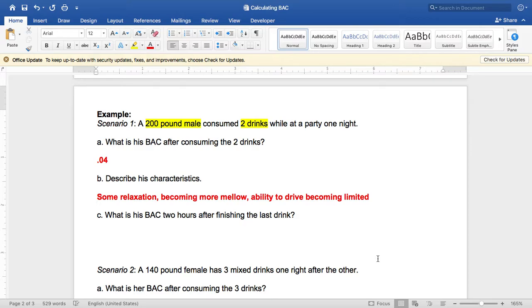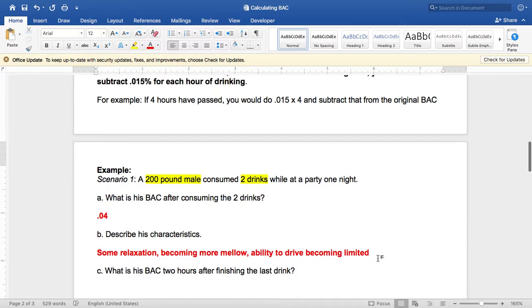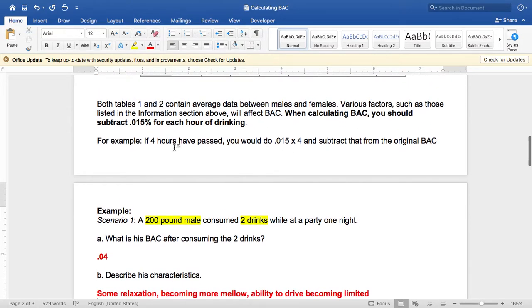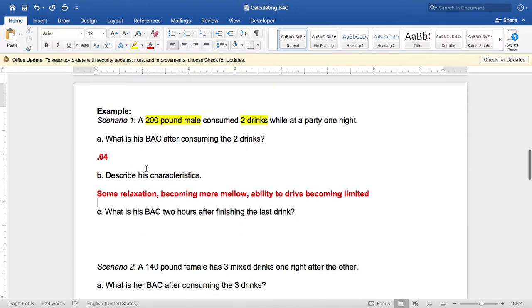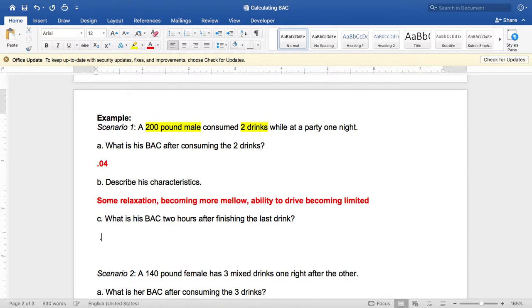And then finally, what is his BAC 2 hours after finishing the last drink? For that, we're going to come back to this part where we subtract 0.015 for each hour of drinking. We're going to start with his original BAC, which was 0.04, and then subtract 0.015 for every hour. There are 2 hours, so we multiply that by 0.015.